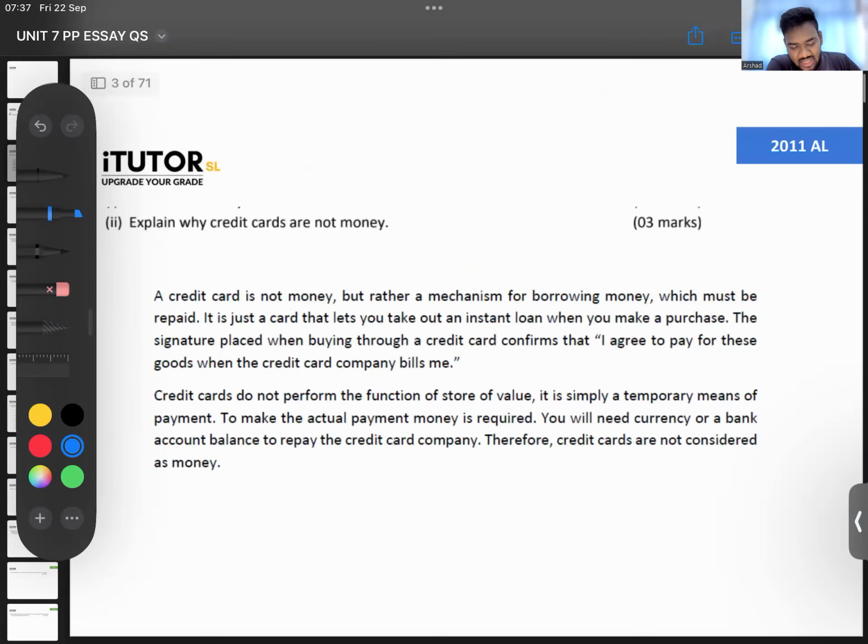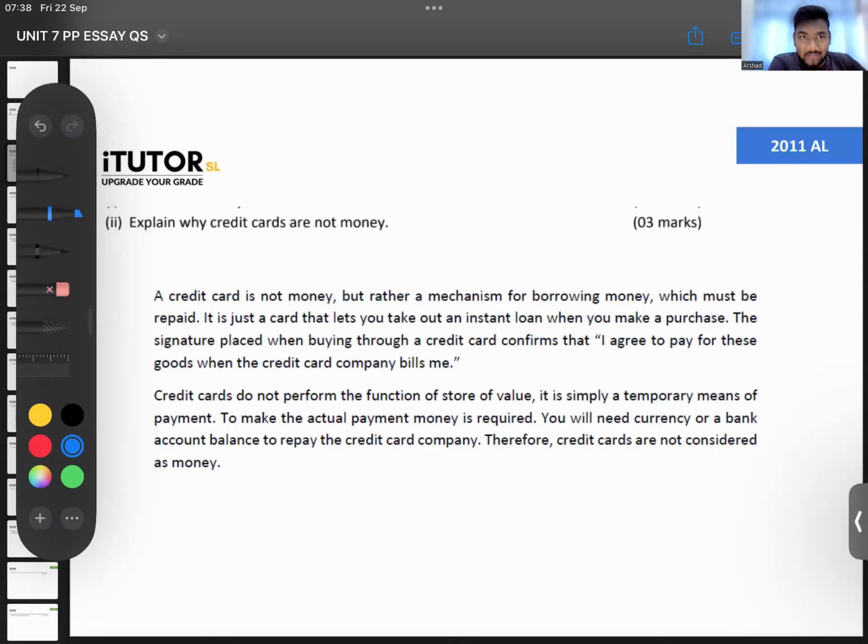Okay. This one I put the answer itself. Explain why credit cards are not money. Why are credit cards not money? Guys, when you talk about money, money is a financial asset. Money is something that you own, that you can get a benefit out from. But if you take credit cards, it's not an asset for you, no, guys. What's the credit card? You're using someone else's money, no?